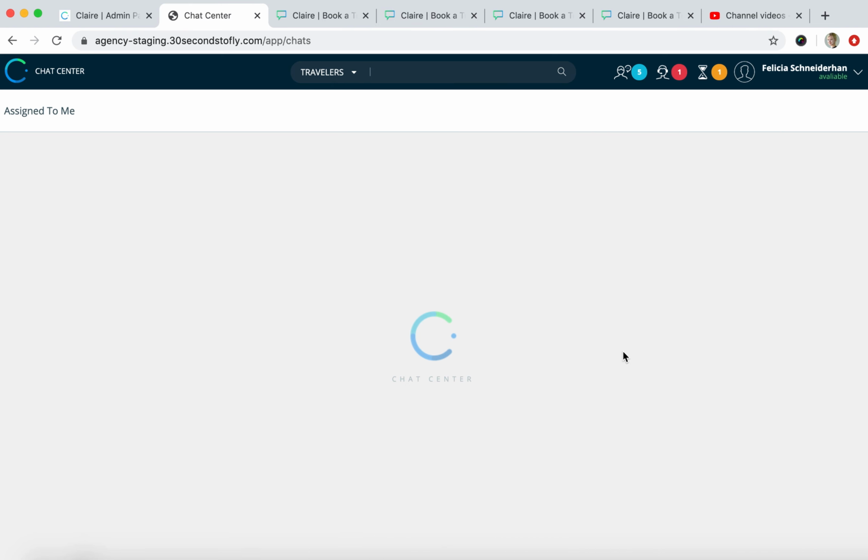This is how you monitor an ongoing chat conversation between the Claire AI and a traveler. And if you want to, that's how you can assign them to yourself to join the conversation.